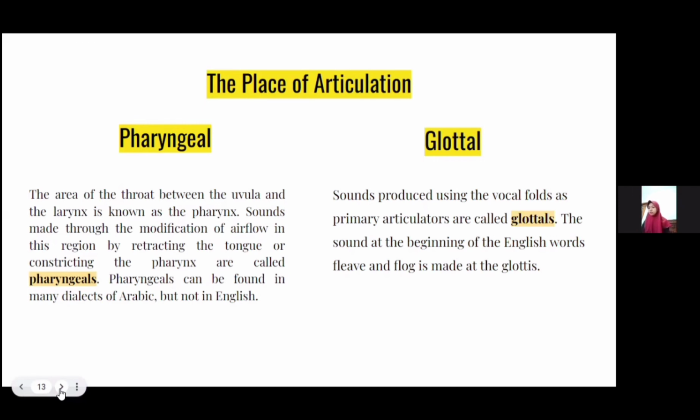Pharyngeals can be found in many dialects of Arabic, but not in English. And also glottal: sounds produced using the vocal folds as primary articulators are called glottals. The sounds at the beginning of the English words flip and flock are made at the glottis.